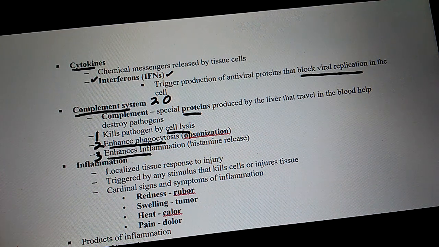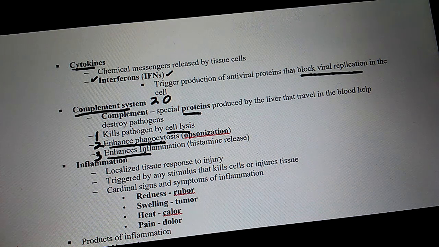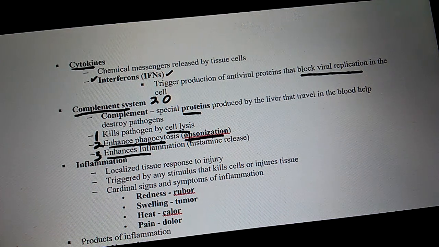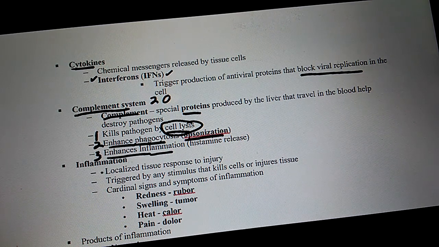Does it cause cell lysis, phagocytosis, and inflammation? Yes. What's another word for enhancing phagocytosis? Opsonization. What's another word for opsonization? Enhancing phagocytosis. What are the three functions of complement? Cell lysis, enhancing phagocytosis, and enhancing inflammation. Okay?